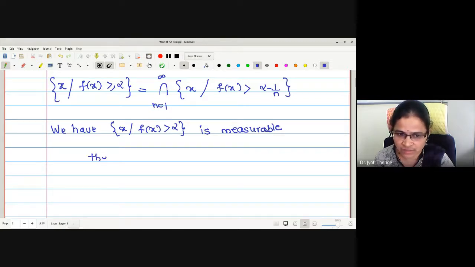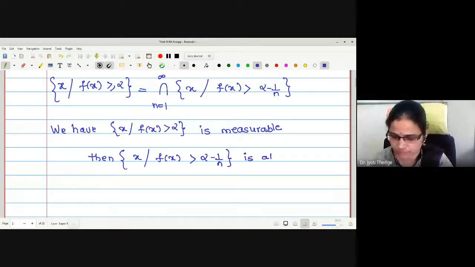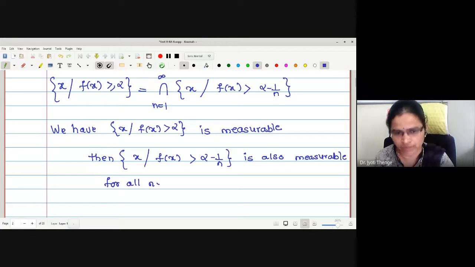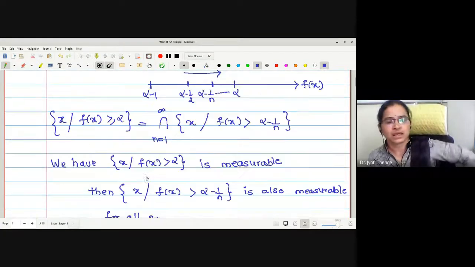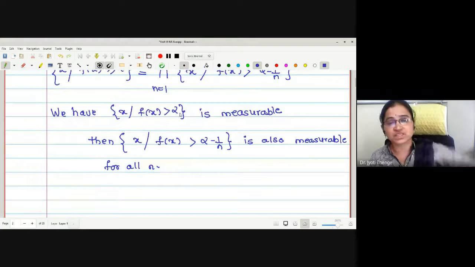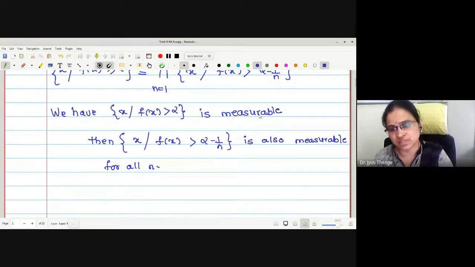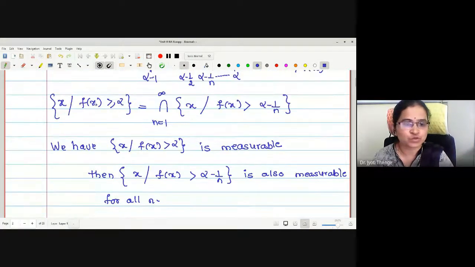Therefore, may I say this kind of set, with alpha minus 1 by n, is also measurable for all n? The collection of all x such that f of x is strictly greater than alpha is measurable is the assumption. Our aim is to prove greater or equal to alpha is also measurable.